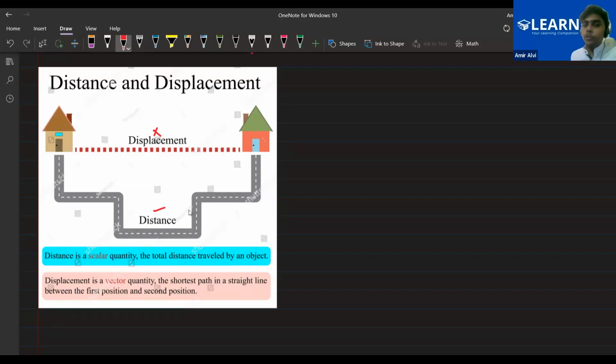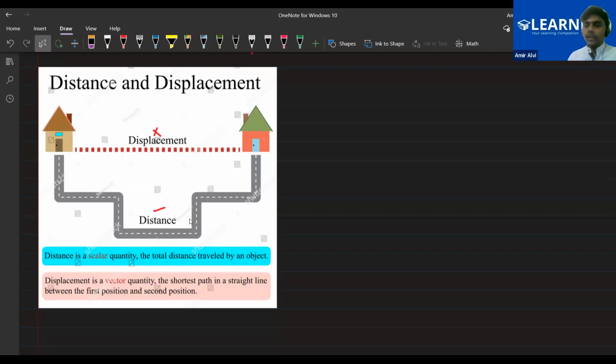In this case, what should be the displacement? This path is not present, only this path is present. So what should be the displacement if only this path is present here? Ayan, Farhan, Nahid? Yes, Nahid, you said something? The path is the distance and displacement itself.